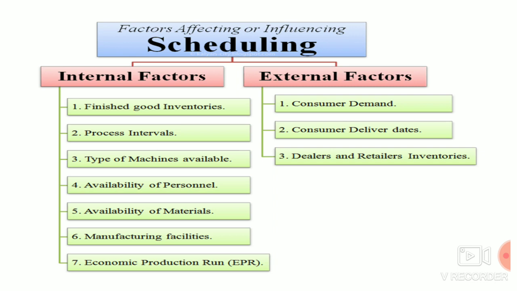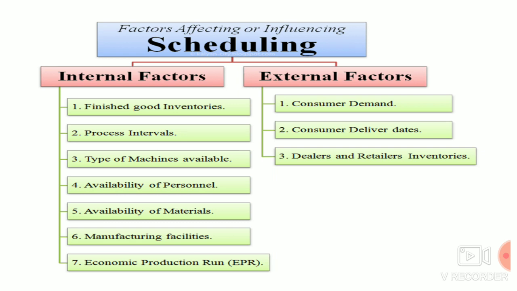The next one is economic production run. Here we think about how a particular slot or a batch of production can produce more units. For example, with minimum inputs, maximum output can be received. That comes under economic production run.